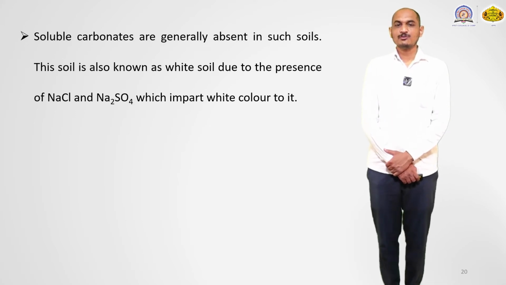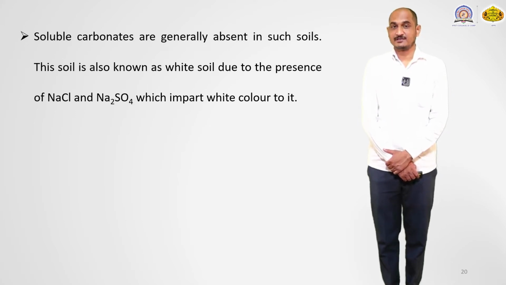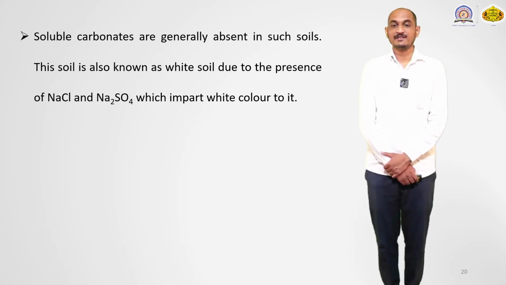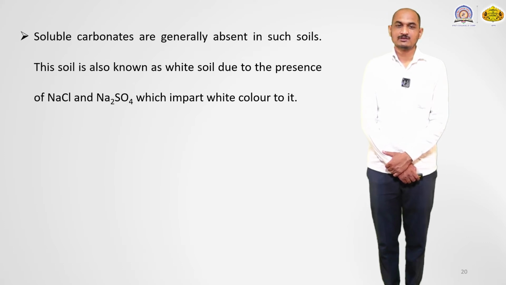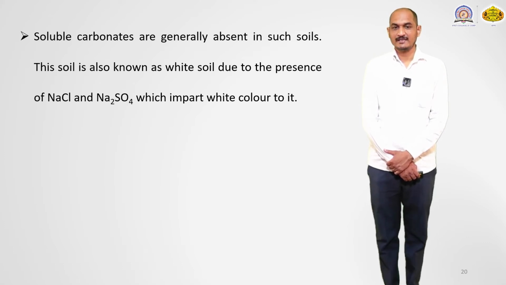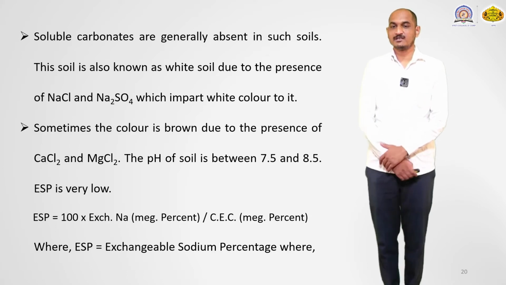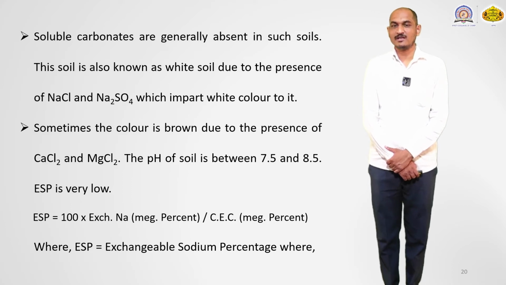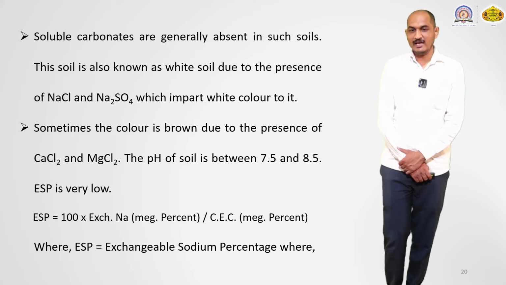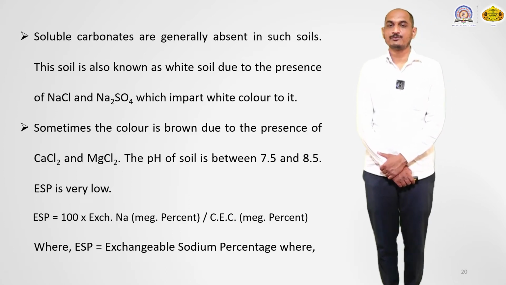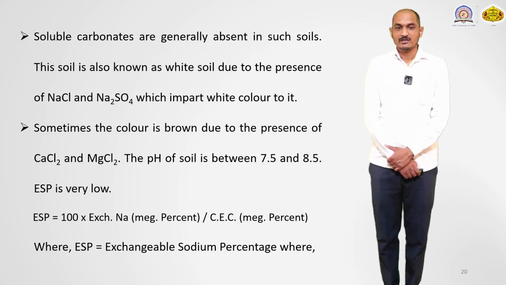So the soluble carbonates are generally absent in such types of soil. This soil is also known as white soil, due to the presence of sodium chloride NaCl and Na2SO4, sodium sulfate, which imparts the white color to this soil. Sometimes the color of the soil is brown due to the presence of calcium chloride and magnesium chloride. And the pH of such a type of soil is between 7.5 and 8.5.